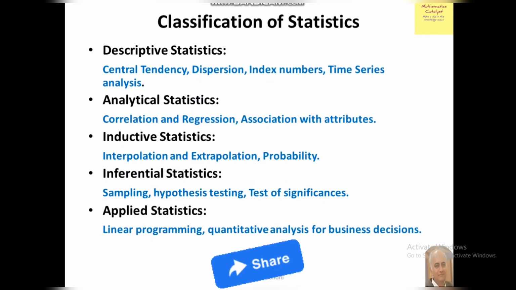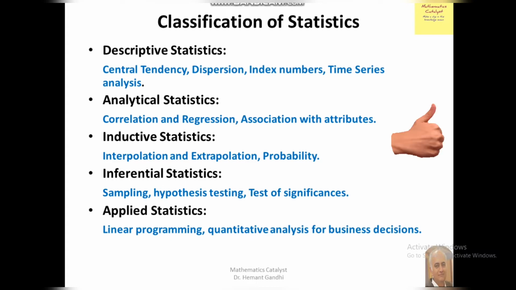So a researcher should know about mathematical statistics. Now, classification of statistics. In classification of statistics, there are five kinds of statistics. One is descriptive statistics. Descriptive statistics has chapters like central tendency. Everybody knows about central tendency. It contains three measures like mean, mode, median. And next is dispersion. Dispersion has different kinds of deviation, like range, variance, standard deviation, mean deviation. Nowadays, everybody is using standard deviation. Index numbers and time series analysis are the different parts.